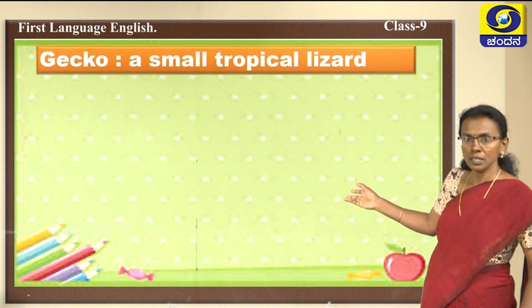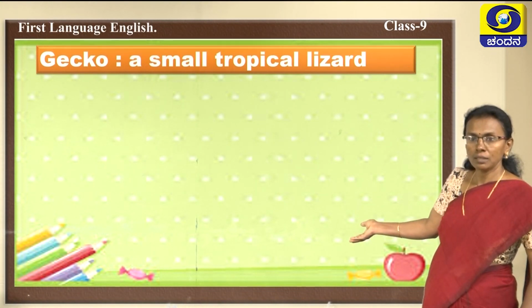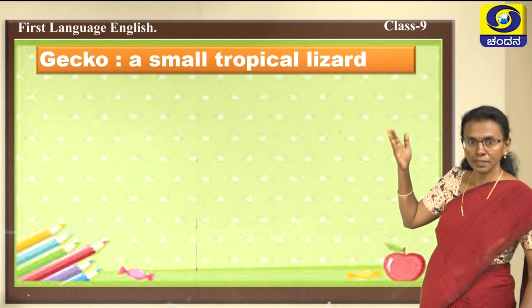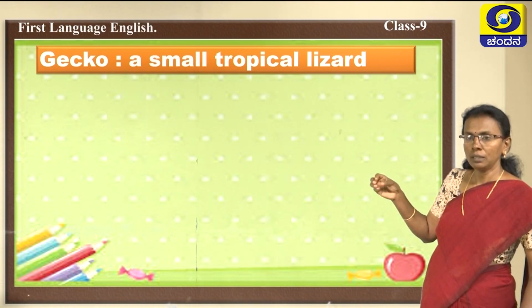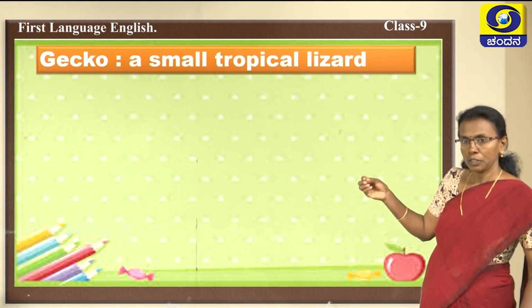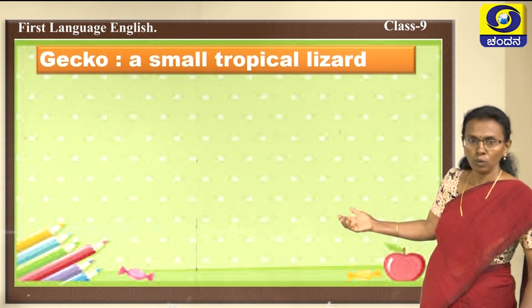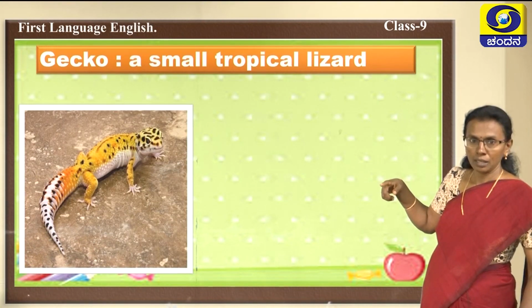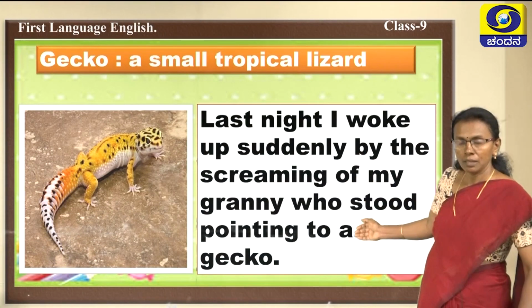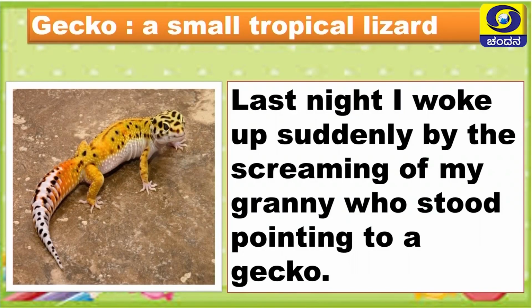Okay, we are moving on to another word, gecko, a small tropical lizard. What is the difference from the lizard we have in our area? The only difference is this will be golden in color with black dots, but ours will be yellow in color. Okay, see there. This is the lizard and the sentence is, last night I woke up suddenly by the screaming of my granny who stood pointing to a gecko. So gecko means a lizard.